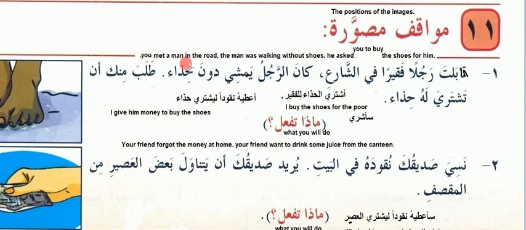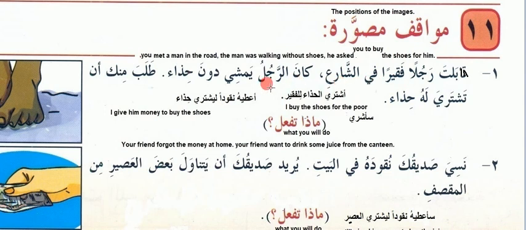You met a man in the road. The man was walking without shoes. He asks, do you want to buy shoes for him? So here it is coming: qabalta means you met. Okay. Rajulan means man. Faqiran poor man. You met a poor man on the road.